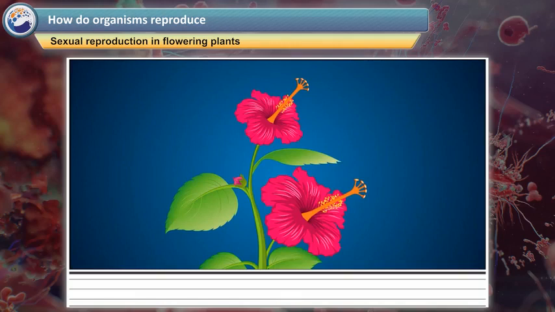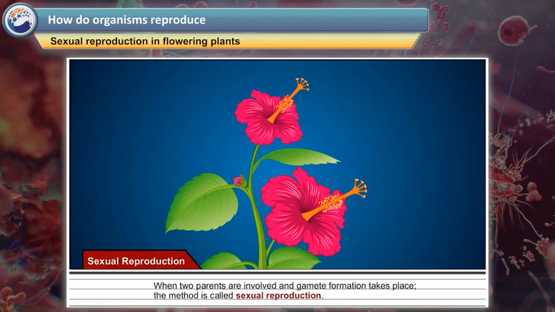Sexual reproduction in plants. When 2 parents are involved in gamete formation, the method is called sexual reproduction. Meiosis happens during gamete formation, which is an important step of sexual reproduction.